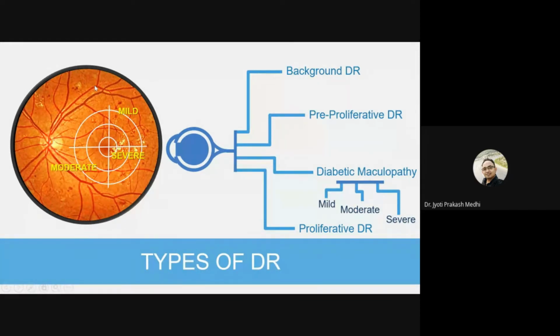And these concentric circles are formed with respect to the diameter of the optic disc. As you can see, this represents the optic disc, and the diameter of this optic disc is used for calculating these three regions.